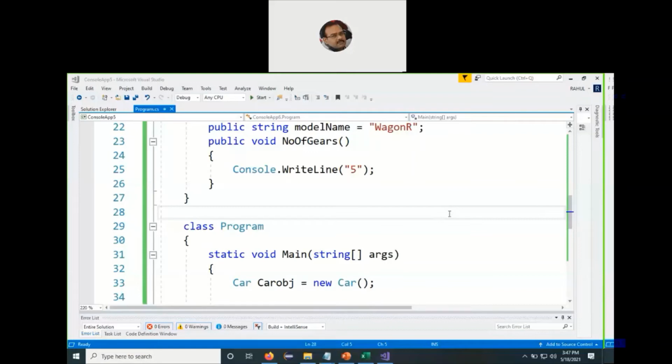I repeat the concept again. What is the first and foremost duty of the derived class? They can define their own concrete functions, well and good. But first of all, they should go and provide a definition to the abstract function which they've inherited from the abstract class. If they do not do it, what will happen? The derived class itself will become abstract in nature. So the first and foremost duty of the first derived class should be to provide a definition to the abstract function of the base class in the first level.